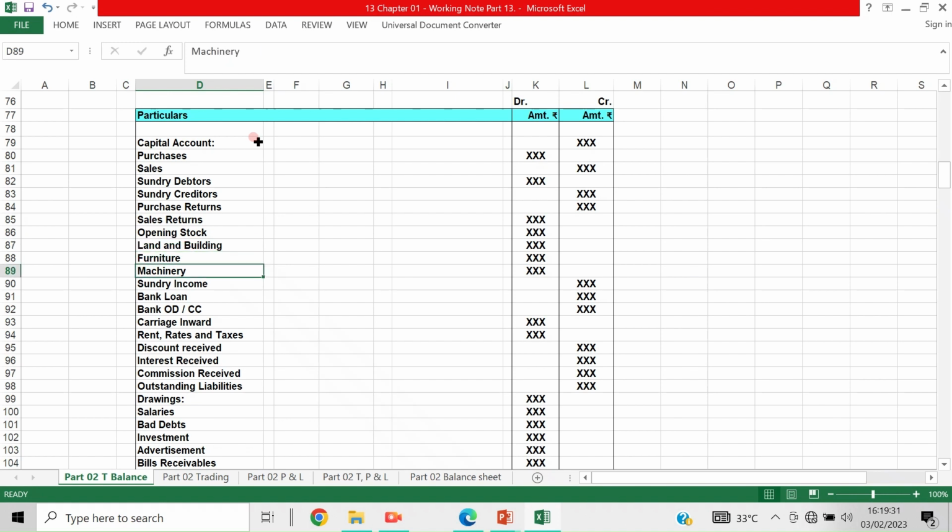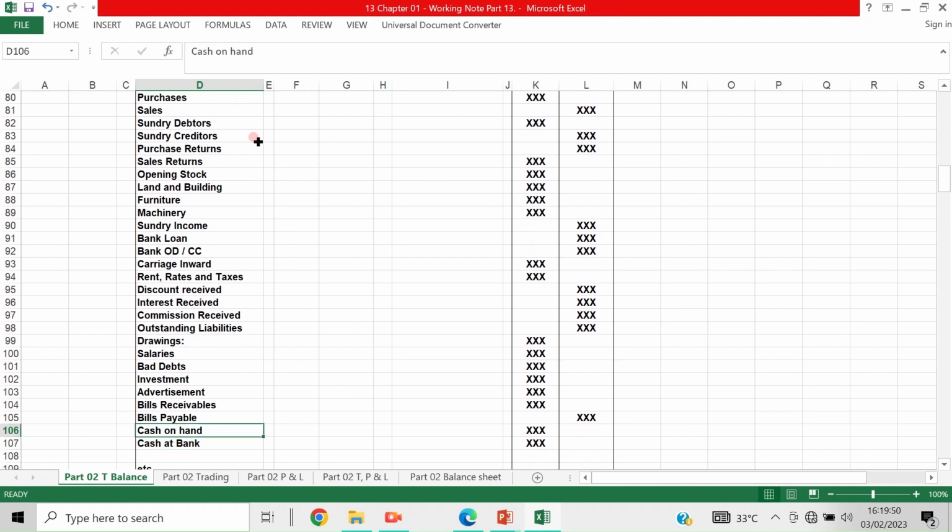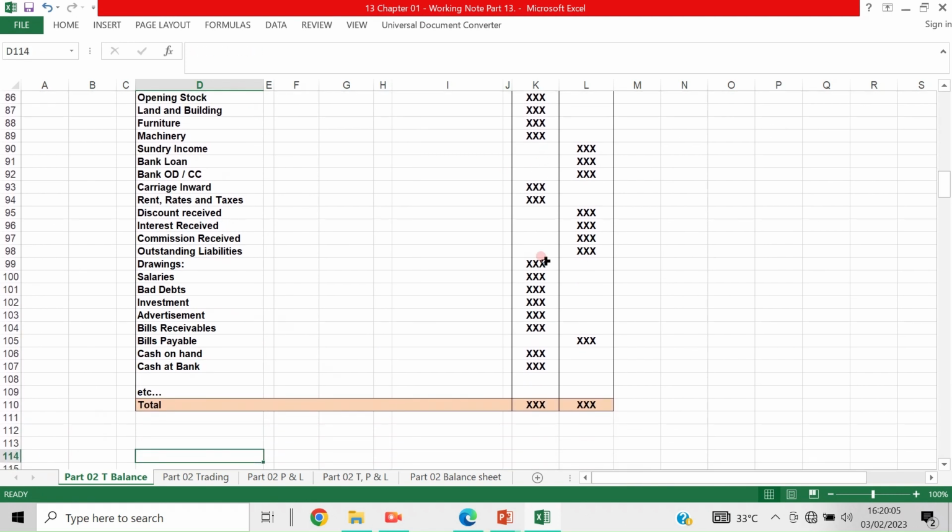Furniture debit, machinery debit, sundry income credit, bank loan credit, bank OD or CC credit, carriage inward debit, rent, rates and taxes debit, because these are expenditure, and these are income, discount received, interest received, commission received, outstanding liabilities credit. Then drawings, salaries, bad debts, investment debit, advertisement debit, bills receivable debit, bills payable credit, cash on hand debit, cash at bank debit. Then both these totals should tally.